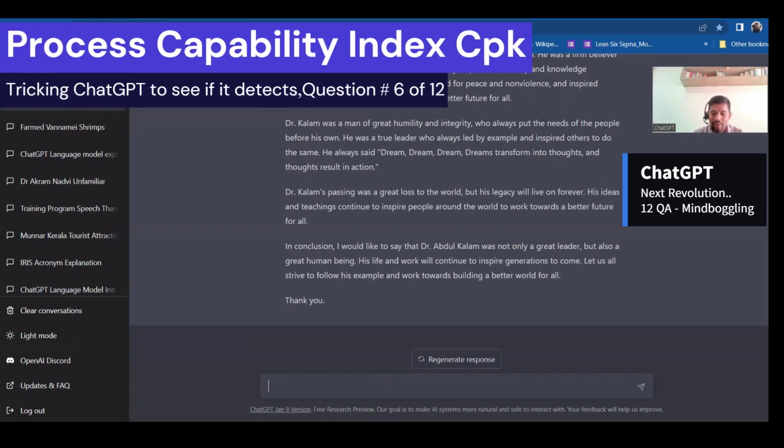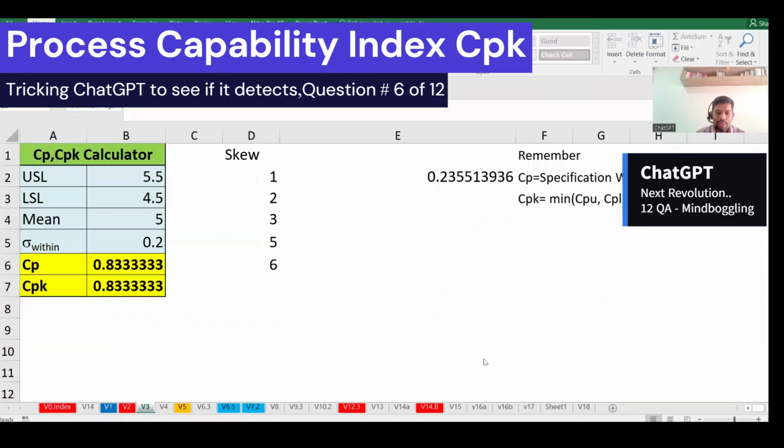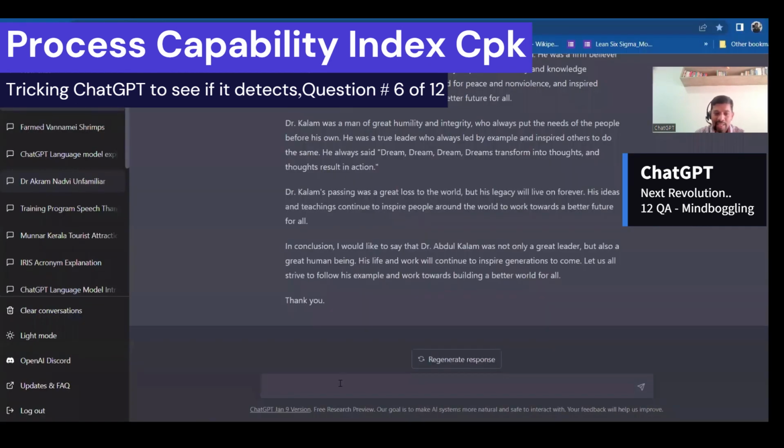So let me go to the next question. This is a twisted question. I'm going to confuse ChatGPT, and let's see whether it detects that. So I will take this particular example, which I have done in Excel. LSL, USL, process capability, basically we need to find out the CPK. Here, you know that process capability works on the specification limits, but I'm going to confuse it. Let's see. So I'll say calculate